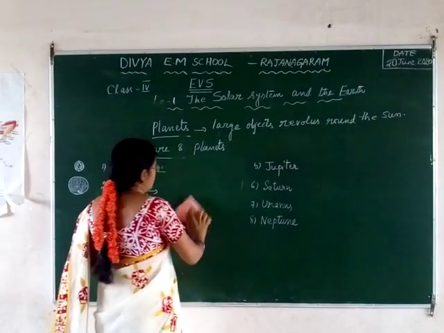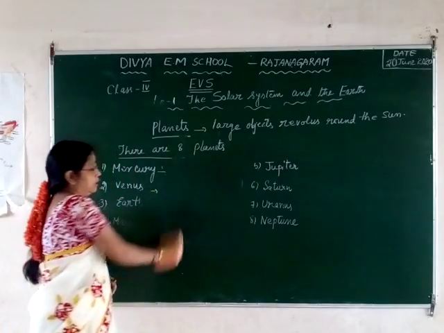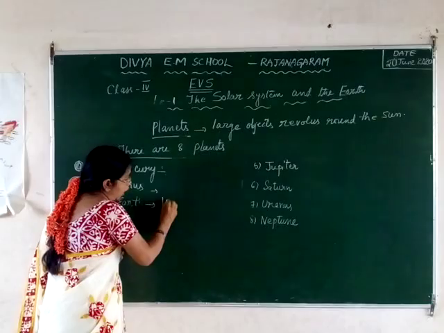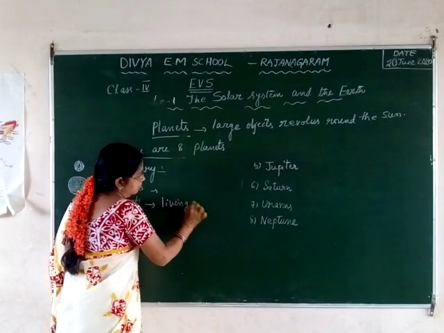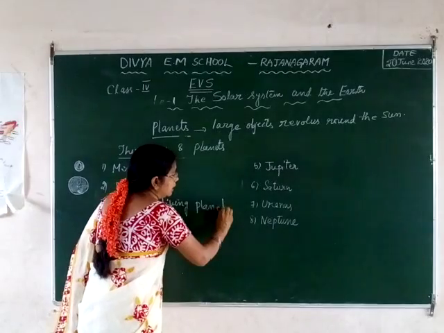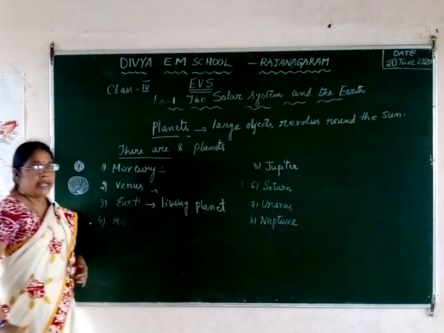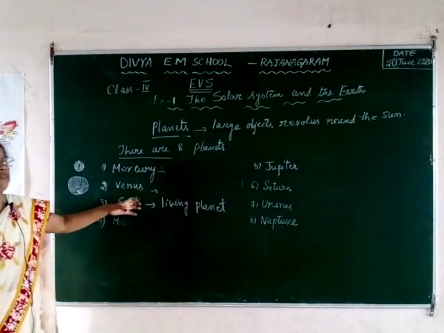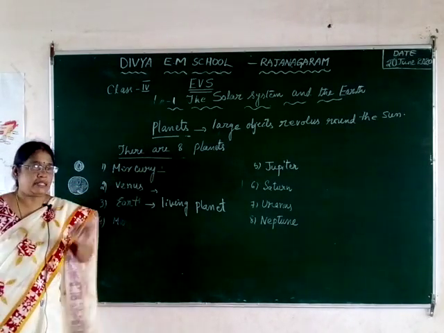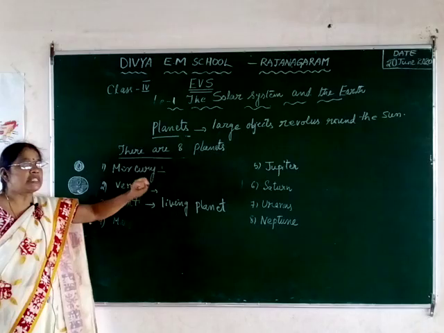In the third class we have discussed the Earth. So Earth is the only planet, also called a living planet. Why? Because life is possible on this Earth only. In the third class we discussed why only Earth, why on the Earth only we can live, why we cannot live on the remaining 7 planets, why life is not possible there.